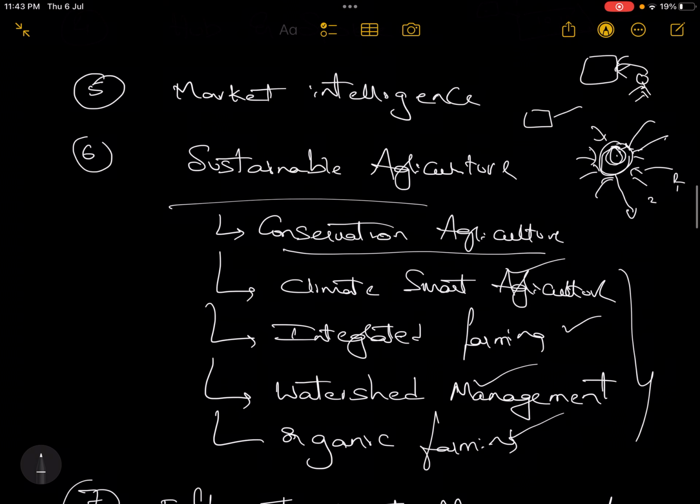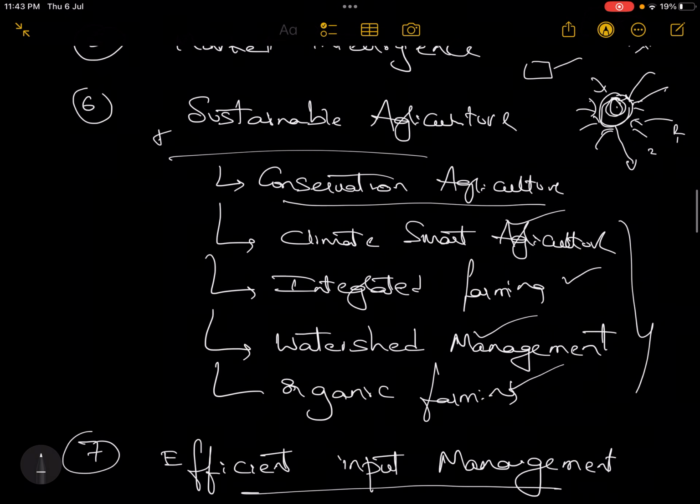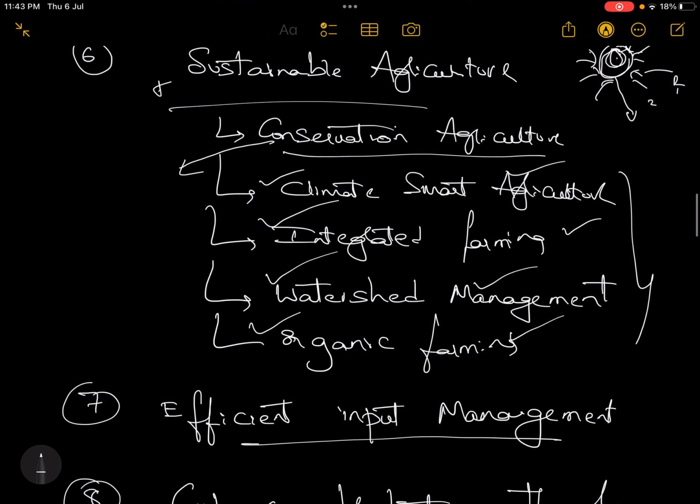And then one more important factor is sustainable agriculture, conservation agriculture. This is the only area that has not been asked till now. In all the other areas, climate smart agriculture, integrated farming, watershed management or watershed development, organic farming, questions have been asked. So this needs to be focused well, conservation agriculture. So please google and know a little bit more about conservation agriculture. However, as we go on, I'll try to add more and more topics. All the topics will be covered.